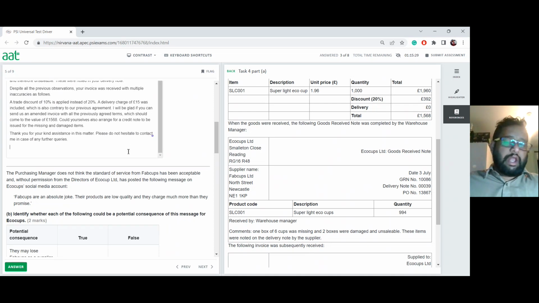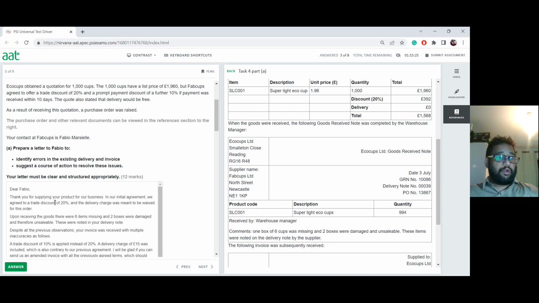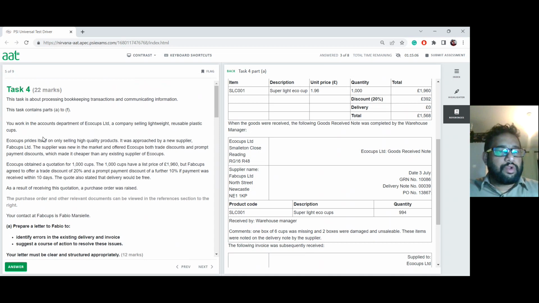So here, now we have to close with a salutation because you know Fabio, because you said that person's name, you're going to say yours sincerely. If you don't know the person you're contacting, you start with Dear Sir or Madam, or you finish with yours faithfully there. In this scenario, you're saying yours sincerely, and then you're going to put your name.